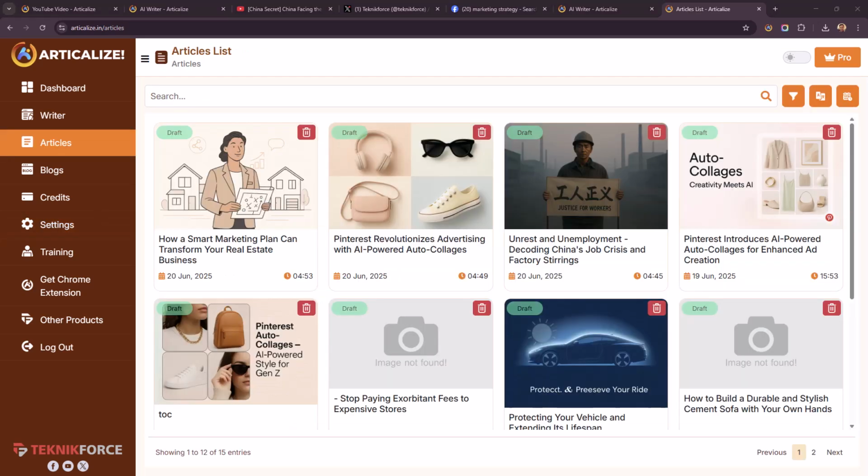So this was Articleize, and it can help you write amazing articles that are unique, that are trending, that are relevant to the market, without having to spend a lot of time and a lot of effort.